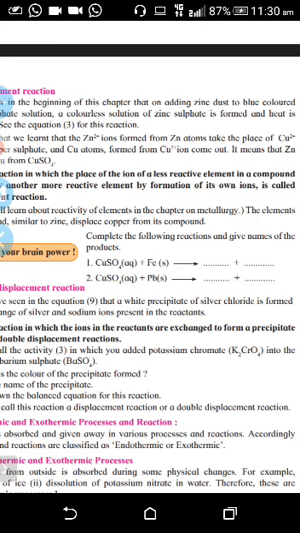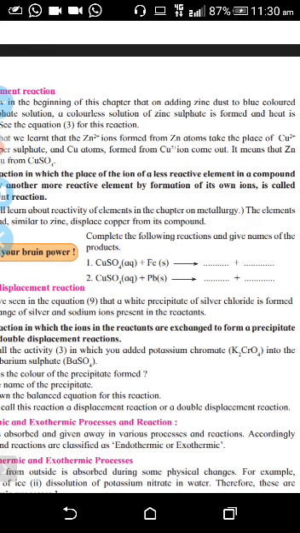The ferrous sulfate. FeSO4 is ferrous sulfate. Ferrous sulfate solution is formed, and copper is deposited. Okay, so copper will be separated from this.